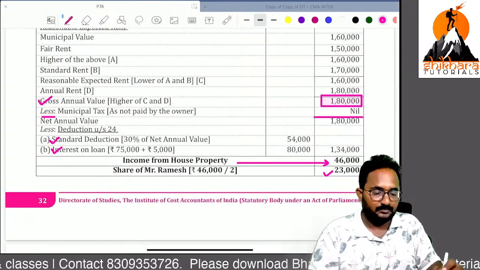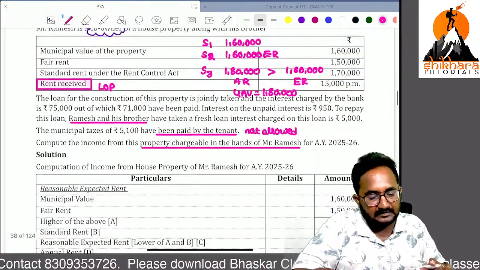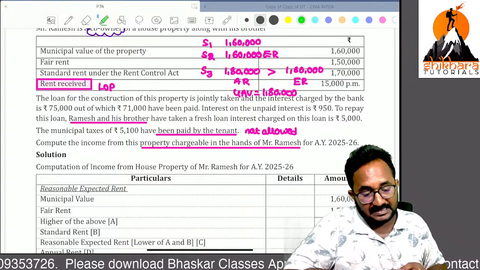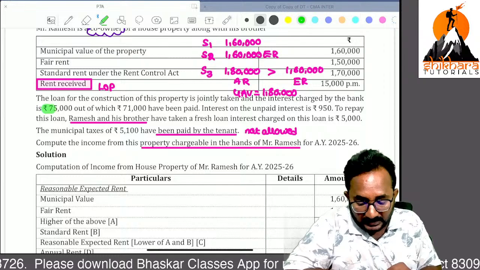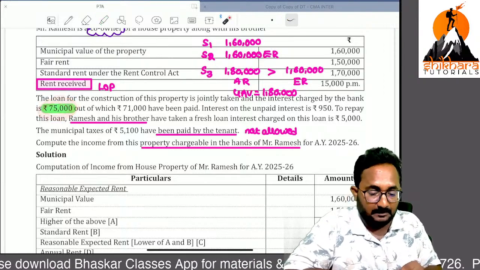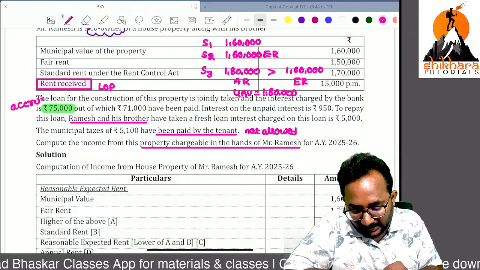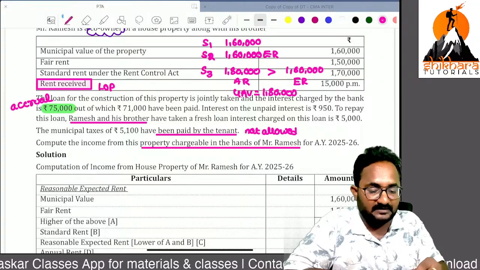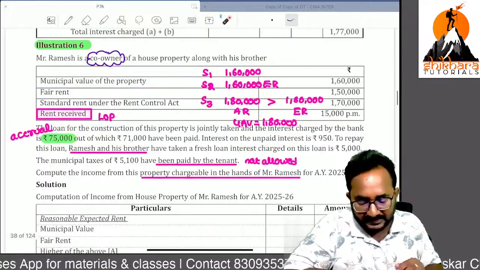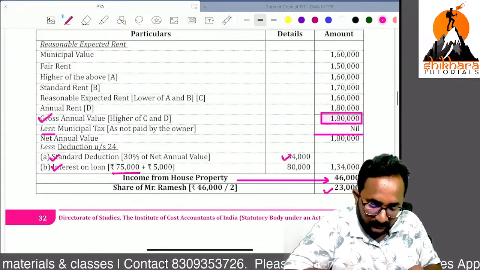NAV you will get. Standard deduction is 30% on that NAV. But interest on loan, remember for this, they have taken a loan, so that's why they paid this interest, 71,000 out of 75,000. Can you tell me, on accrual basis you can take, not on cash basis? Municipal taxes is allowed on what basis? Actual payment basis, but interest is accrual basis related deduction, 75.